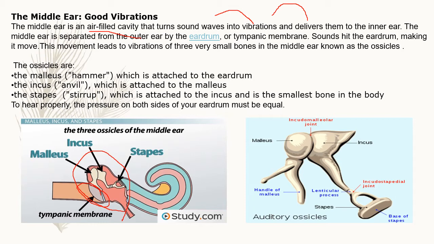This movement leads to vibrations of three very small bones in the middle ear, known as ossicles. So these vibrations are delivered to the inner ear. So let us know about the ossicles, children.